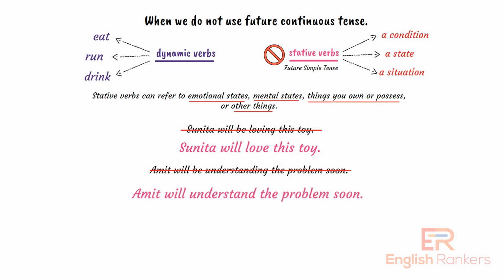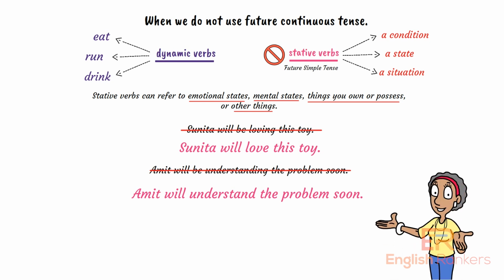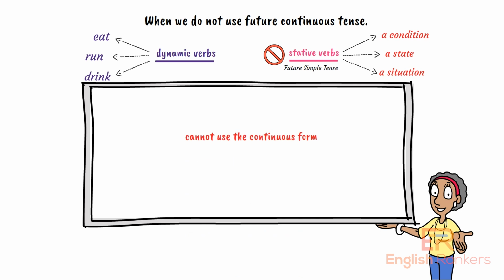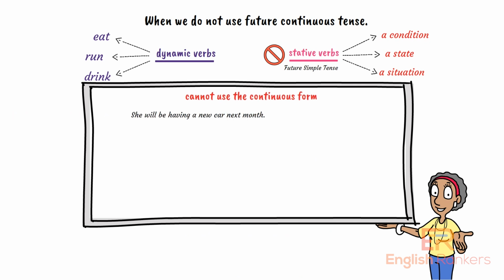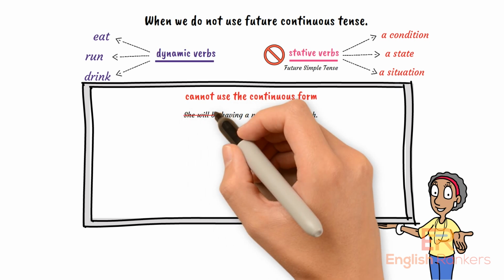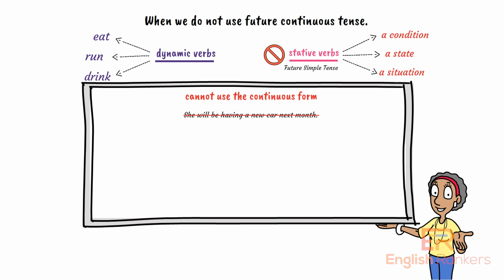Next, when we are talking about something that we possess, something that we have, or something that we own, there, we cannot use the continuous form. So, we cannot say, she will be having a new car next month. That's wrong. We need to say instead, she will have a new car next month.